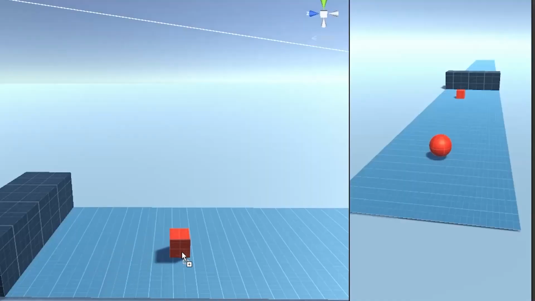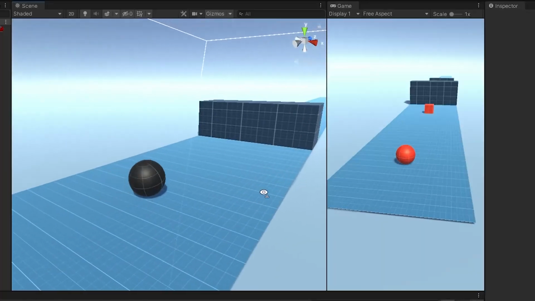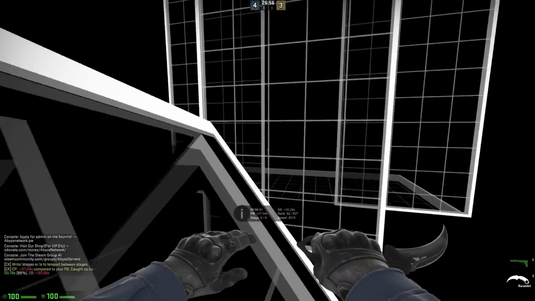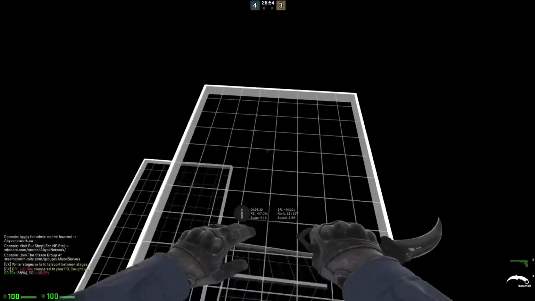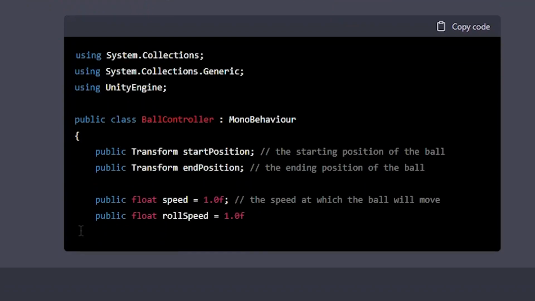After making the camera system, I started working on the parkour to make it an actual level. I added some obstacles and stuff, but it wasn't enough. I needed to add some enemies to the game. So I decided to add a black sphere that will move back and forth between 2 positions and will destroy our character if they collide. After handling the graphics side, I asked ChatGPT to write the script for it. It quickly wrote the script and it worked like a charm.